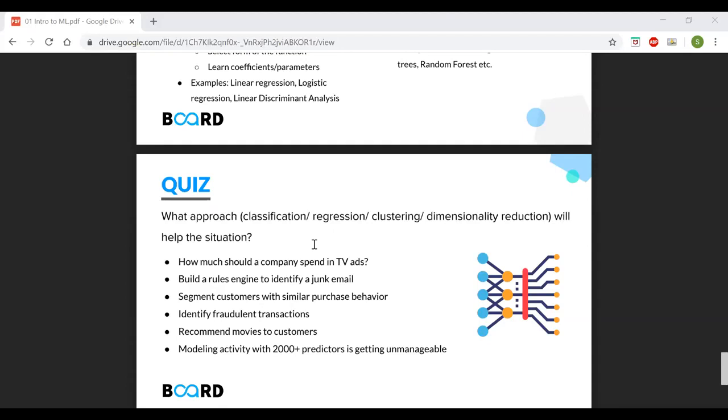We just need to do it by looking at the patterns. So this is a classic problem of an unsupervised algorithm. Okay, the next one: identifying fraudulent transactions.